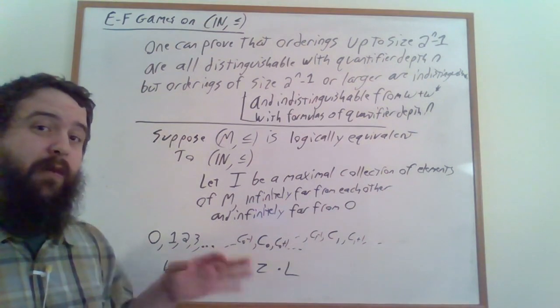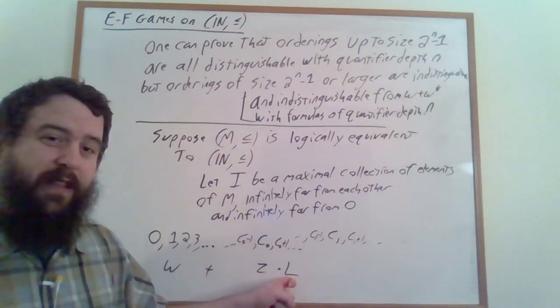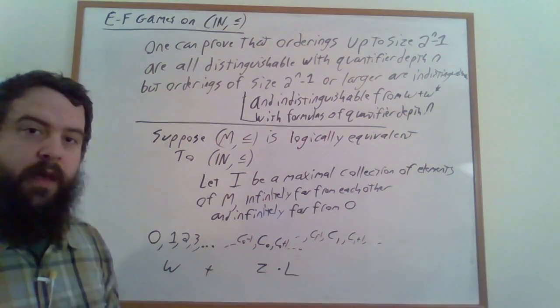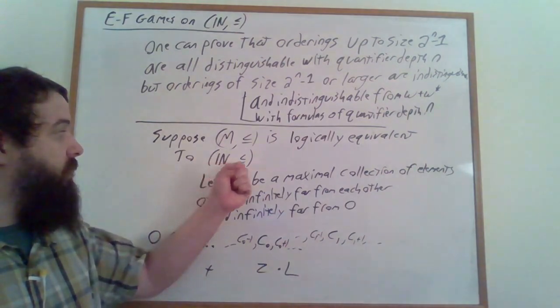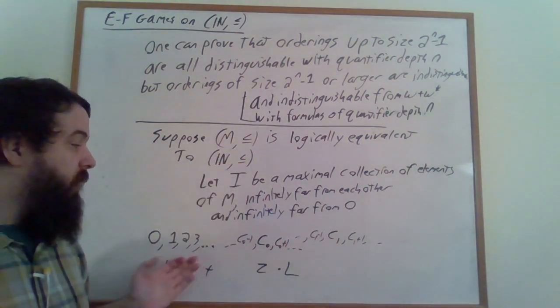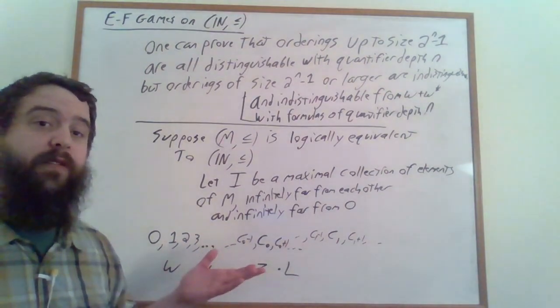It might be the case that we only get this logical equivalence for some specific linear orderings L. But it turns out that isn't the case. Woozles are logically equivalent to the natural numbers with less than or equal to, regardless of what L is. And we can prove this using Ehrenfeucht-Fraïssé games.